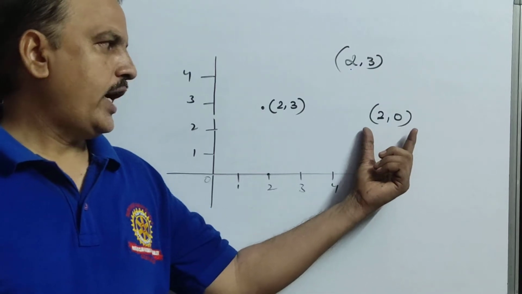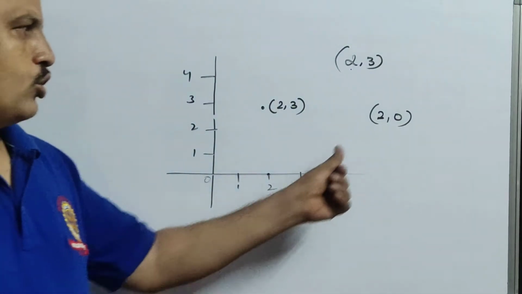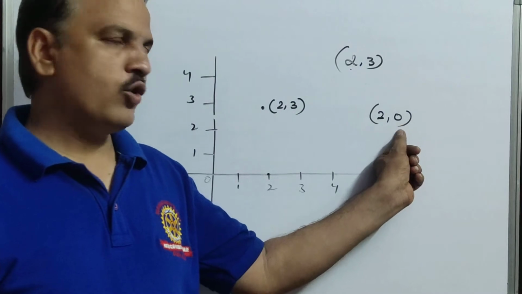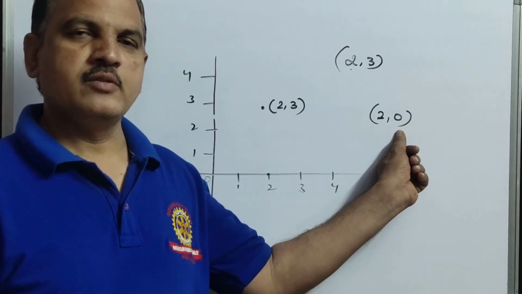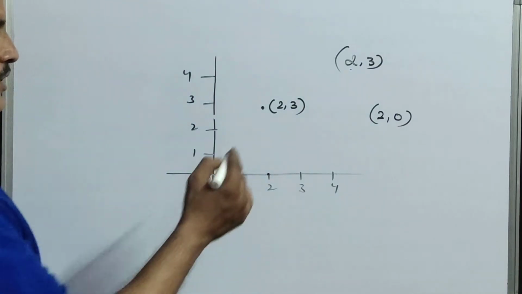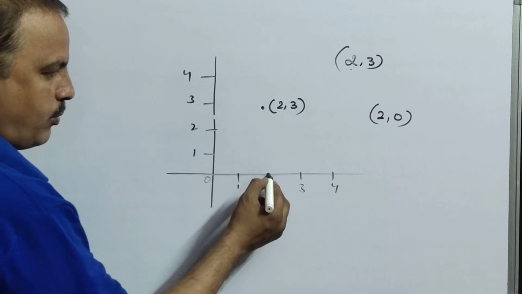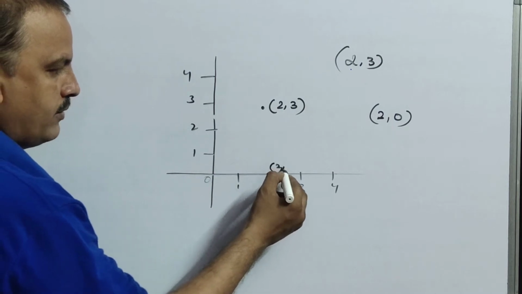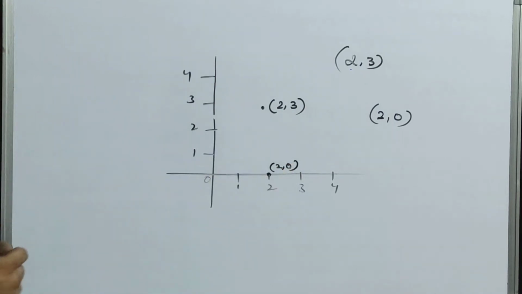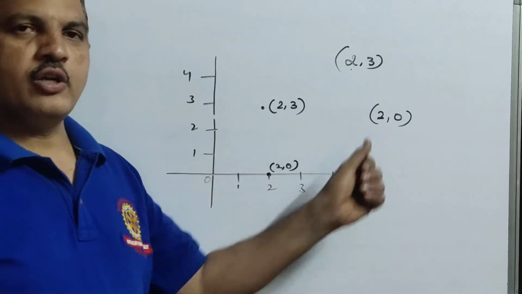Where will this point 2 comma 0 lie, do you know? Here the y coordinate is 0, that means this point lies on the x-axis. See here, 2 comma 0: here it is 2 and here it is 0, so the point will come here. That means it lies on the x-axis. So what do you understand?